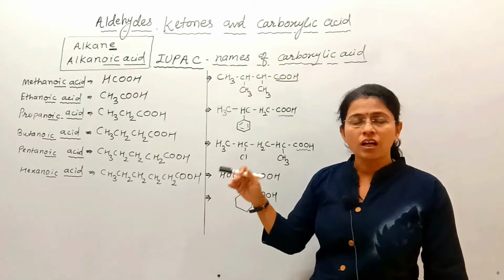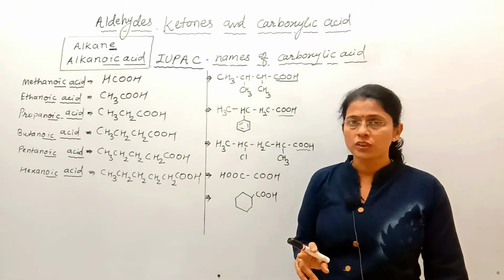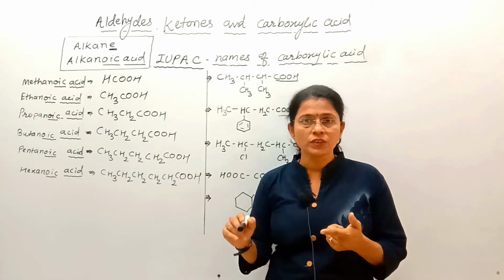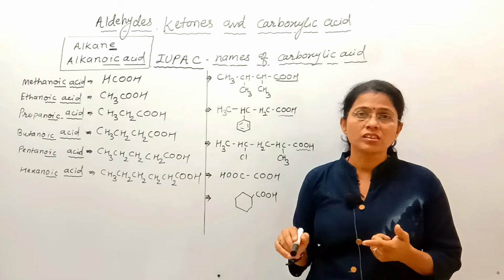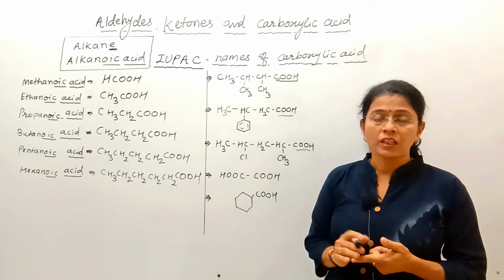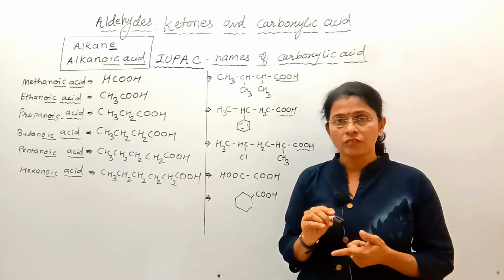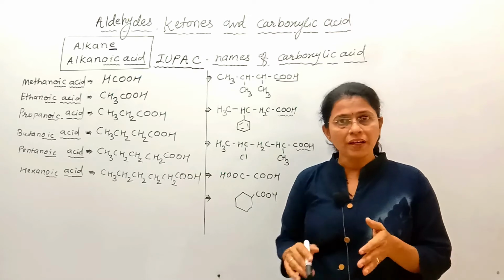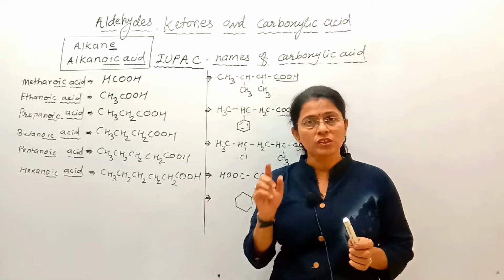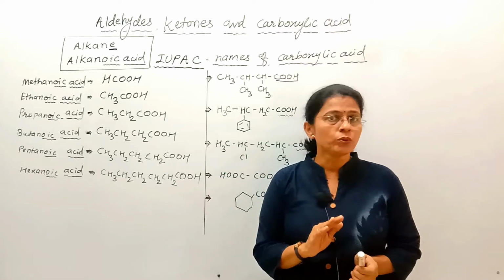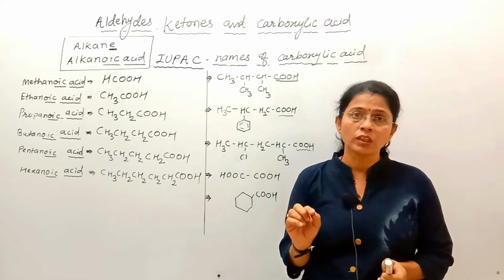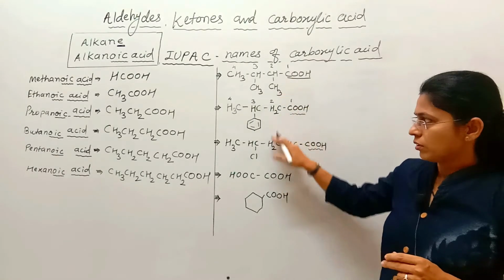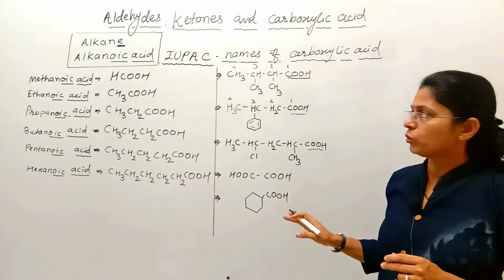So while writing the IUPAC names, you must keep in mind the first thing: select the longest continuous chain containing the COOH group. Then number the long chain from the side which is close to COOH, and mind well that the COOH group is always terminal. That's why there is no need to write the locant for the COOH group. Now consider certain examples along with rules.